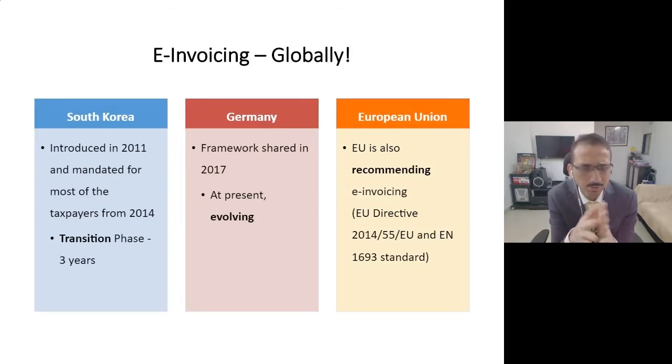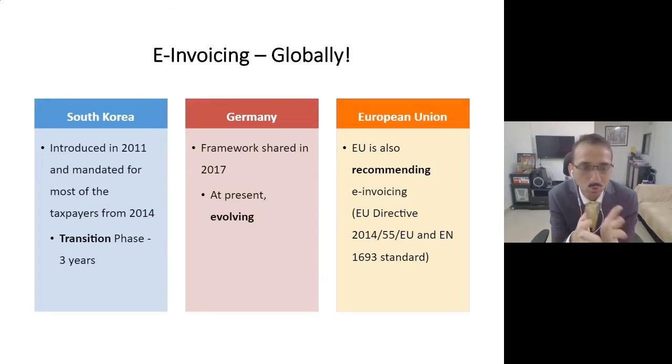But the only difference between India and these countries is that these countries have given a substantial amount of transition time. We being unique, I think we have given only 1 month or 2 months, because only on 30th of July we were told that this would be the schema or the format for e-invoicing, and suddenly we were told that after 2 months, from 1st of October, this concept would be applicable.